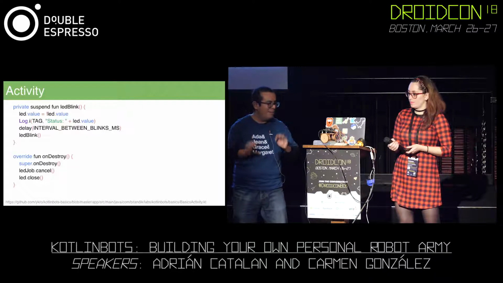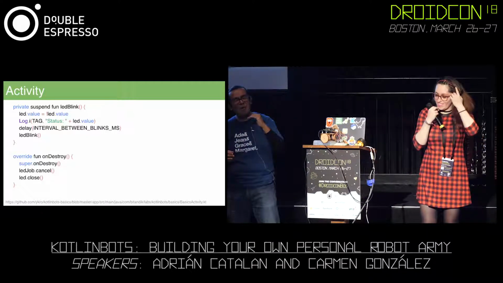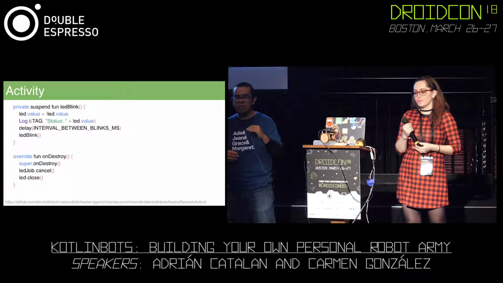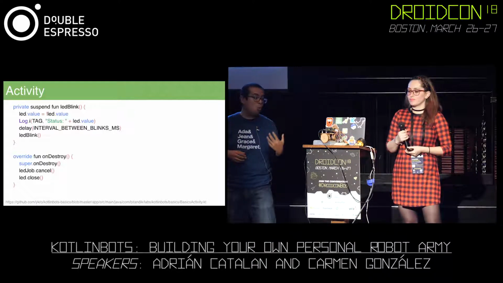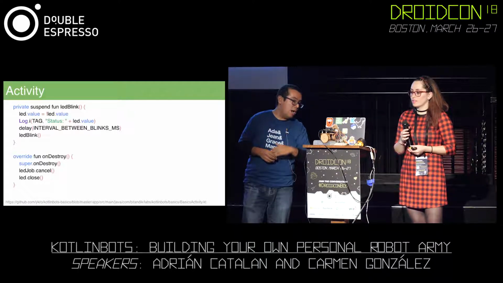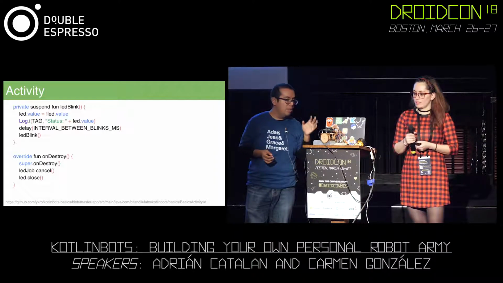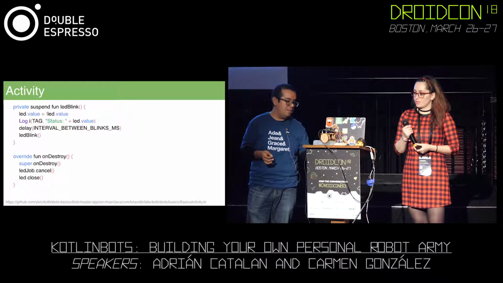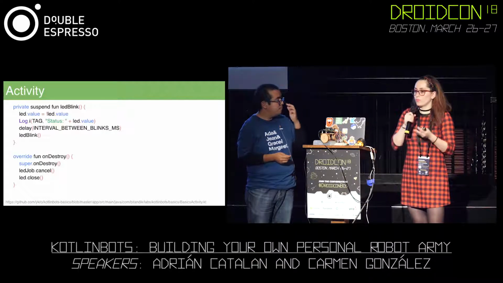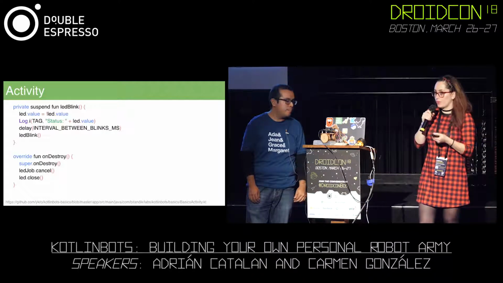Yeah, right there. So that's why we have a job, because we're going to blink the LED using a coroutine. And also, we have our variable. It's a GPIO. And as Carlos explained, we're just setting the direction of the pin. Which one are we using, and how are we going to use it?